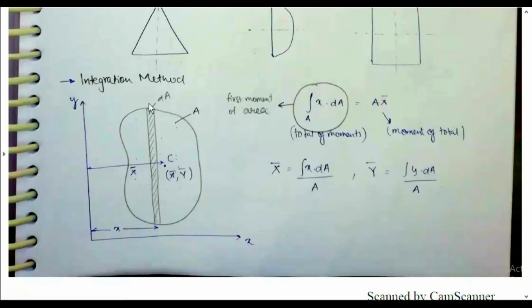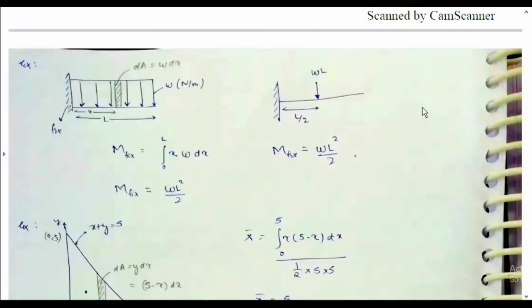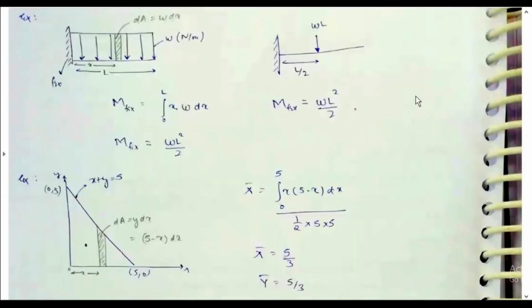Integration method. Integral x dA is equal to A x bar. Integral x dA is the first moment of area, the total of moments. So x bar is equal to integral x dA by A, and y bar is equal to integral y dA by A.